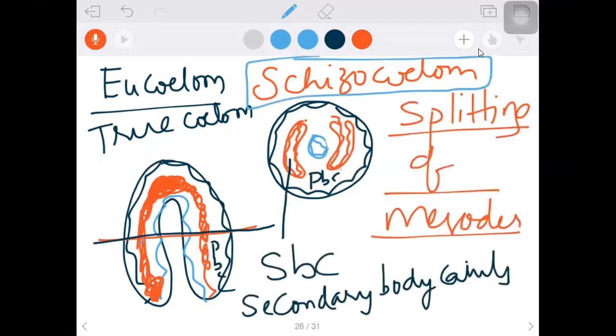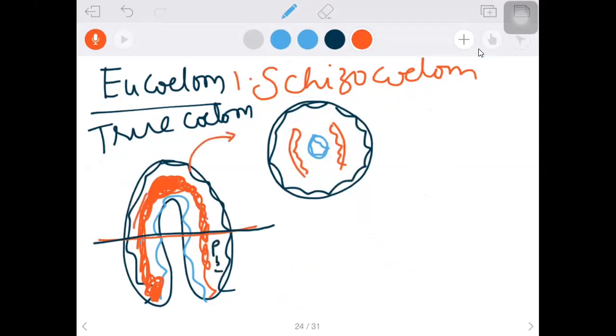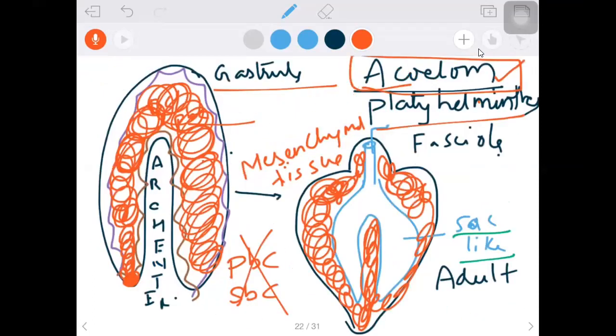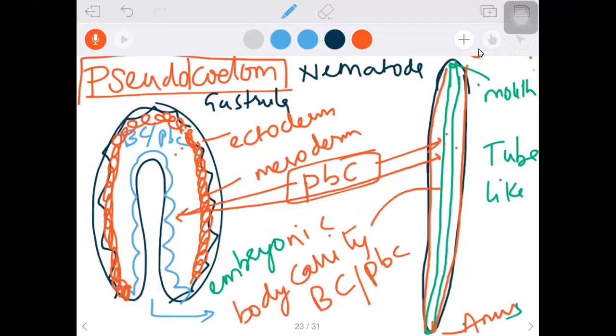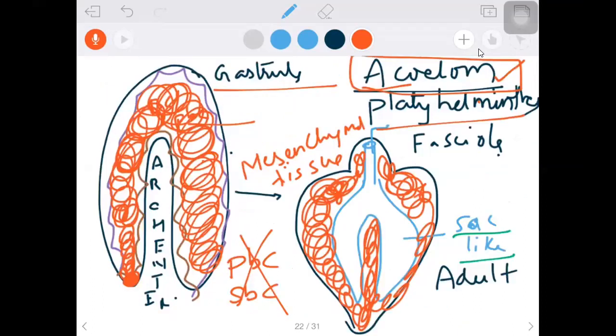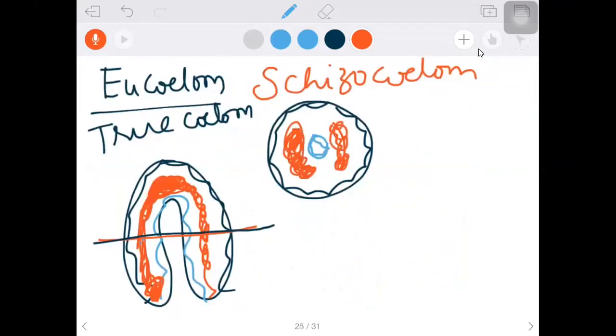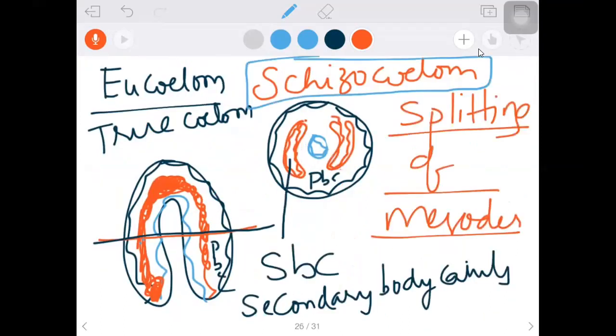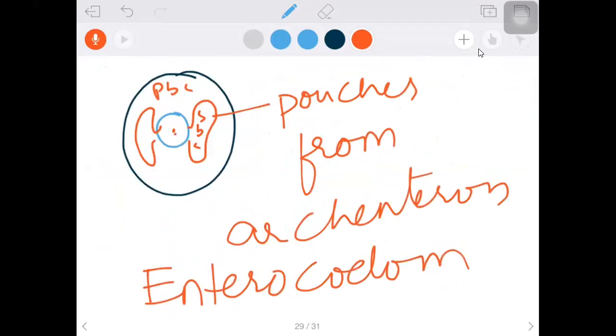If the secondary body cavity is absent and the primary body cavity is present, we call it pseudocoelom. If there is neither primary body cavity nor secondary body cavity, what do you call it? Acoelom. And in the secondary body cavity, there is a formation difference. If it is by the splitting of mesoderm during embryonic development, schizocoelom. If it is from the pouches of archenteron, enterocoelom.